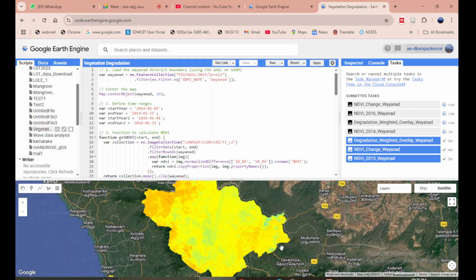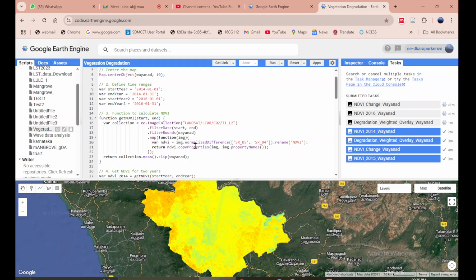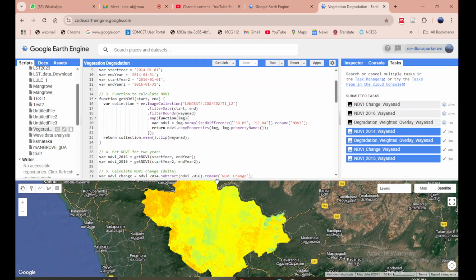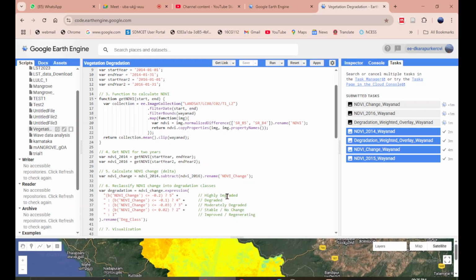Get the codes starting from point number 4 in the green ink. Get NDVI for 2 years. Just want to see the code. Yeah, it is 14 and 16. Okay, and the fifth is NDVI 2014.